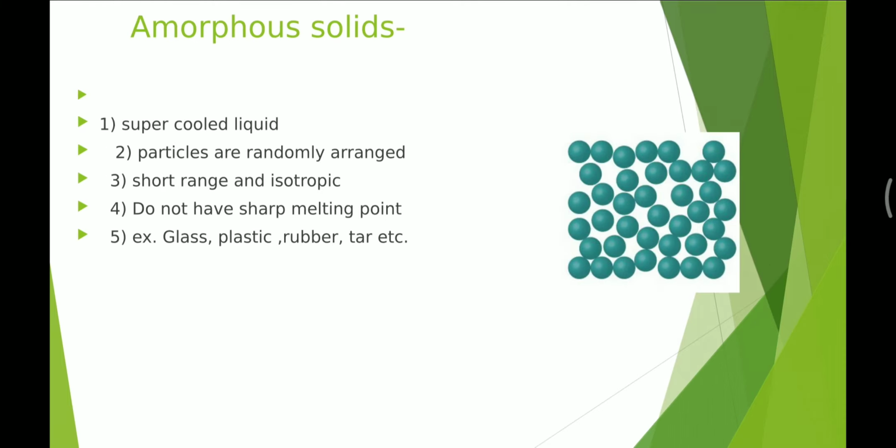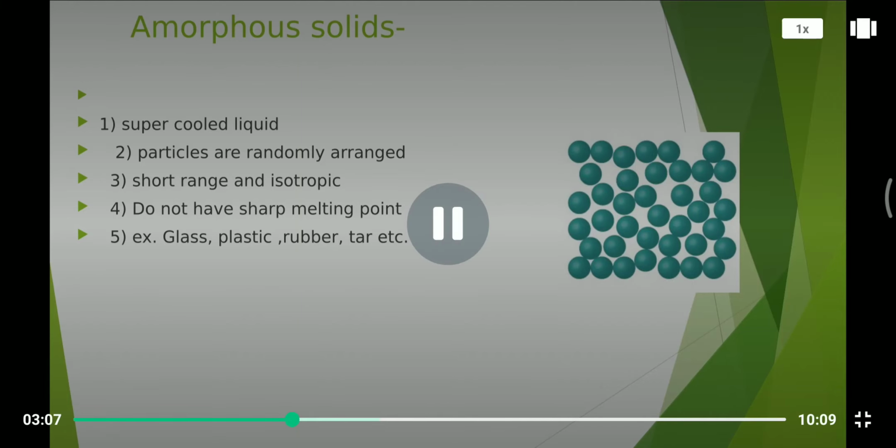Amorphous solids are also called supercooled liquids. In an amorphous solid, the particles are randomly arranged. You can see in the figure the particles are randomly arranged. There is no proper arrangement, no periodic arrangement, no regular arrangement. Particles have short range order, that's why it is isotropic.